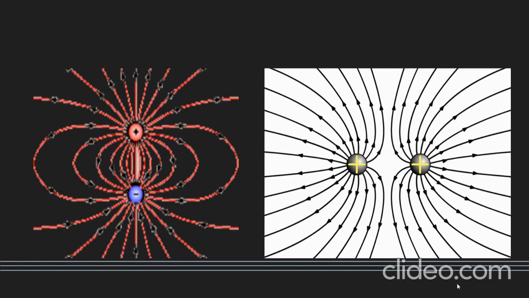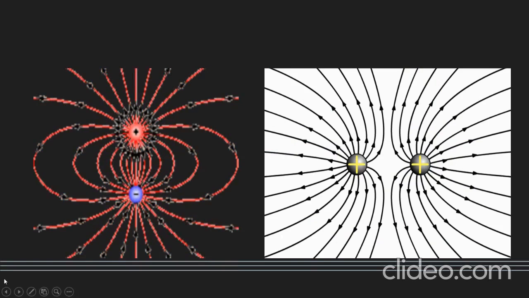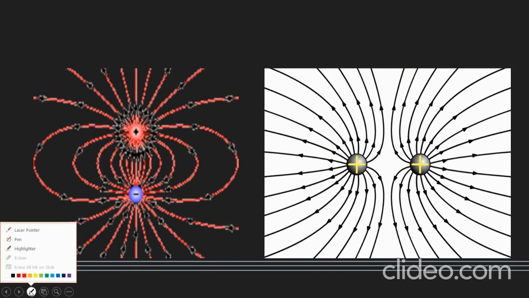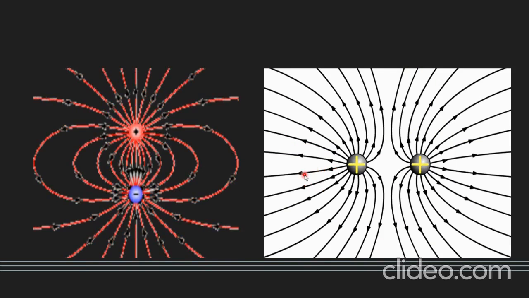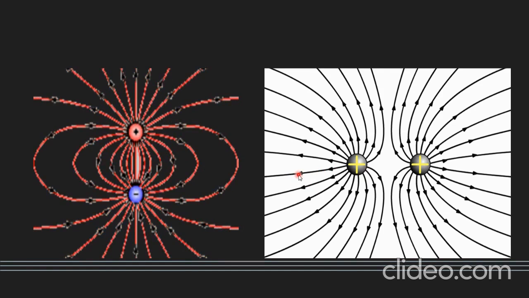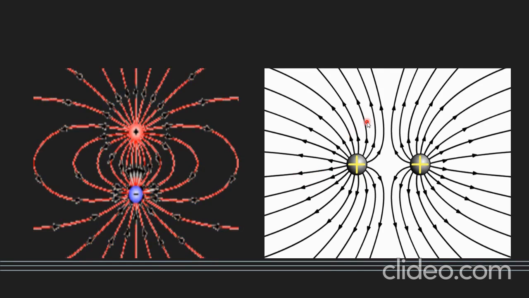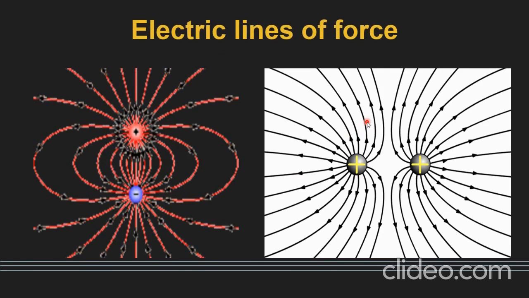So here in this image you can see that the lines have been directed by the arrowheads. So these lines are said to be electric lines of force.